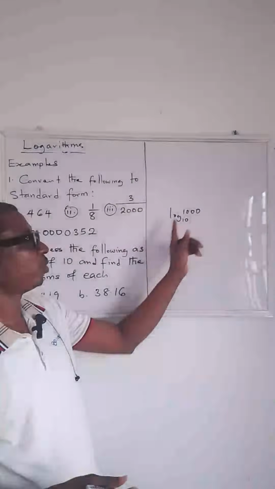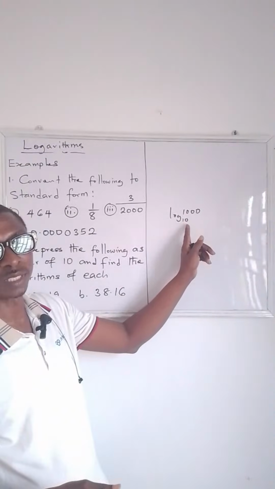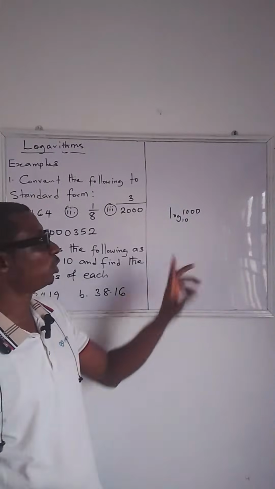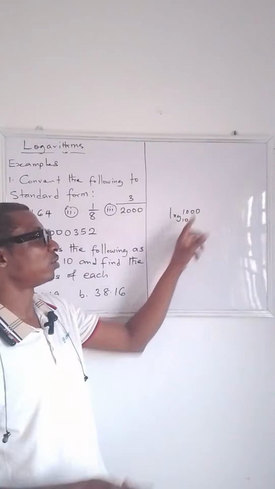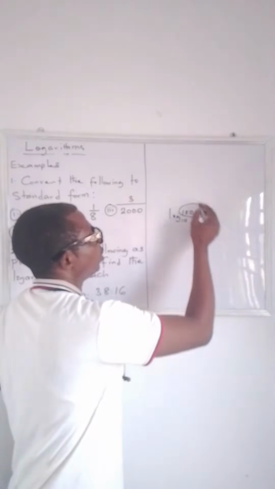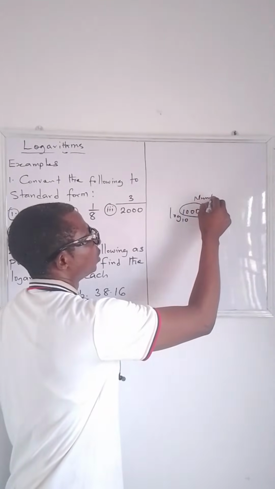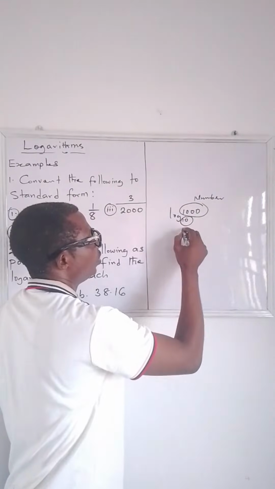If I say logarithm of 1000 to the base of 10, it is the power to which this 10 must be raised to give 1000. This is the number, and this is the base.